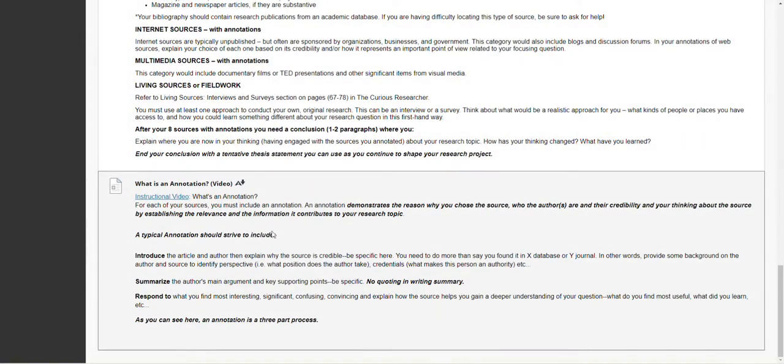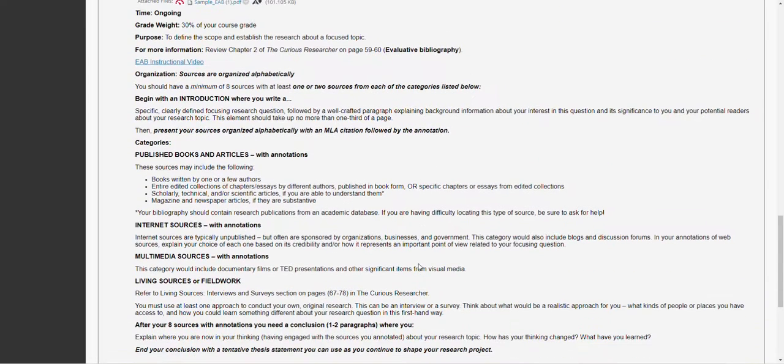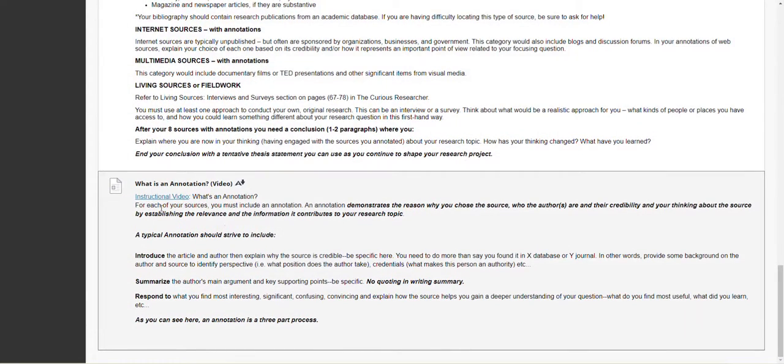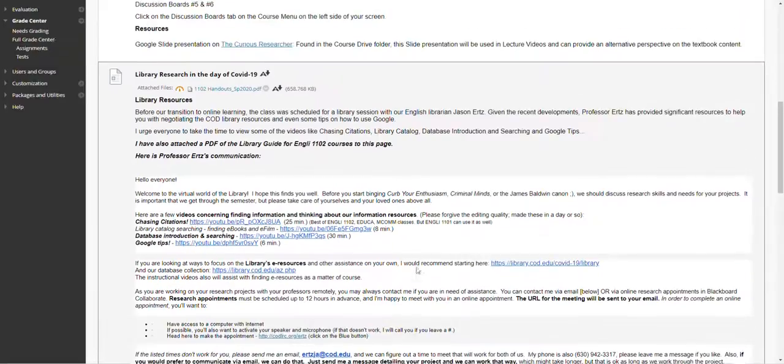And also you might want to take a look at what's an annotation. So, my expectations for an annotation. In both assignments here, I have instructional videos. Be aware in the instructional video for the annotated bibliography, it might have a different context. I use the same instructional video for all my courses. The minimum of sources and expectations changes, but the instructional end of it is pretty much the same in providing context. Same thing as the instructional video for an annotation: what I'm looking for in my expectations for the annotation.